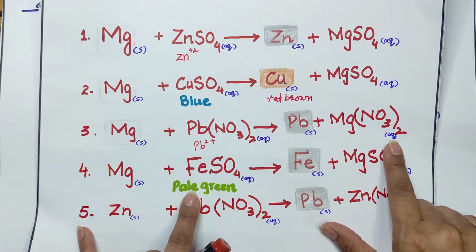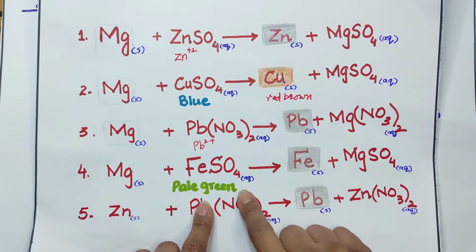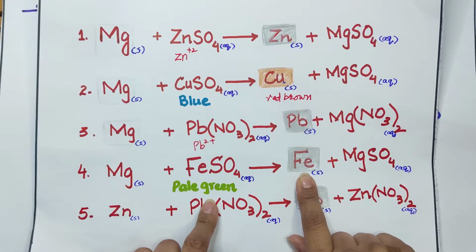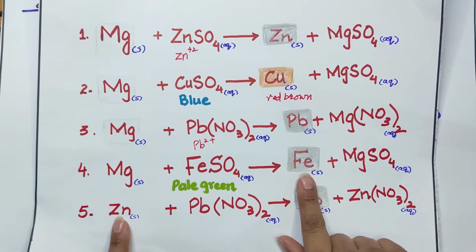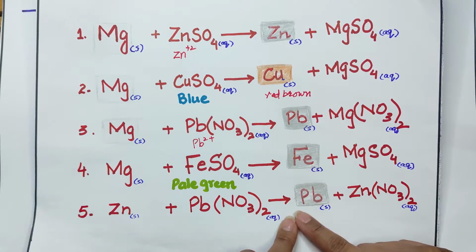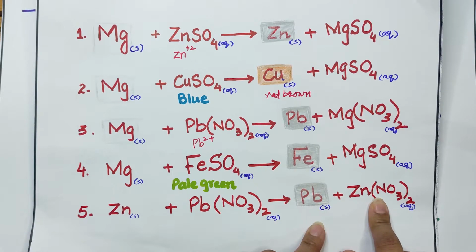Magnesium will react with iron sulfate, which is of pale green color. The iron sulfate will turn into a colorless solution and gray colored iron metal will deposit at the bottom of the beaker. Zinc is higher up in the reactivity series. It will displace lead from lead nitrate to form lead, and zinc nitrate, which is a colorless solution, will form.